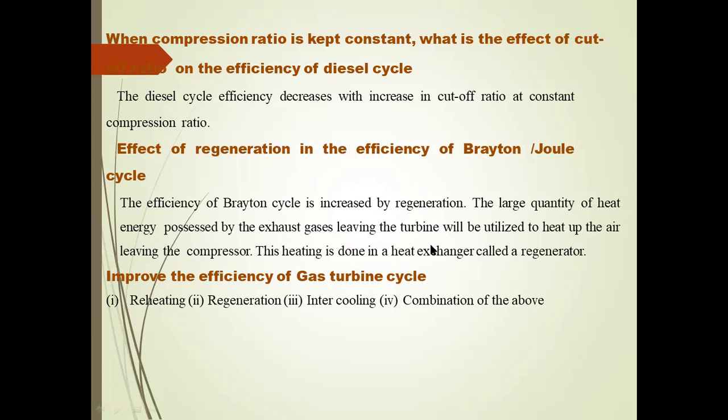After that, the flue gases go to the cooler. After we cool the air, the process happens repeatedly as a closed cycle. Again, to increase the efficiency of the Brayton cycle, we use the reheating cycle, regeneration cycle, intercooling cycle, and a combination of the above cycles.